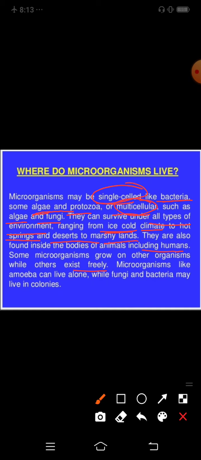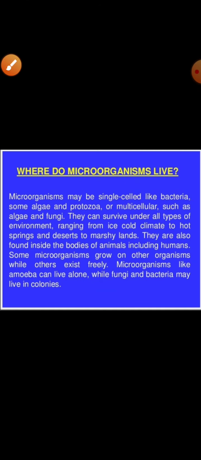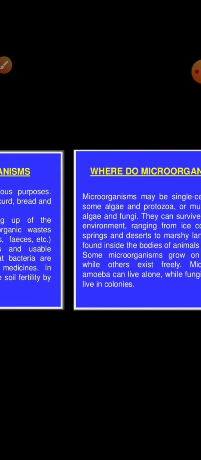Microorganisms like amoeba can live alone. Amoeba is a microorganism which comes under the category of protozoans. So it can live alone, while fungi and bacteria may live in colonies. They live in colonies like bacteria and fungi. So they are cosmopolitan. In one word we can say cosmopolitan, meaning they are found everywhere on the earth.